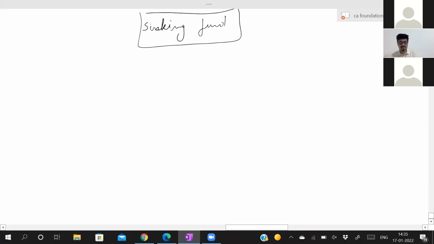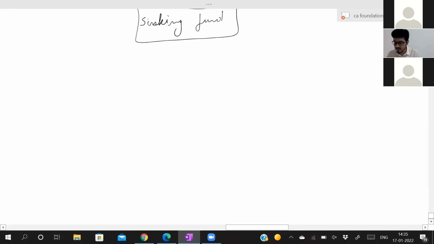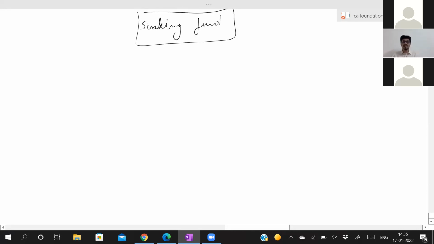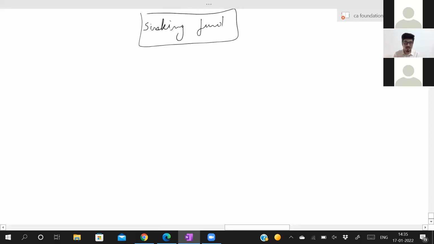What do you mean by sinking fund? See, understand. Let's say I purchased a plant and machinery today, which cost 1 crore. Of course, 1 crore is not a small amount of money. I somehow managed 1 crore and purchased the plant and machinery. The life of this machine is 10 years. After 10 years, what will happen?